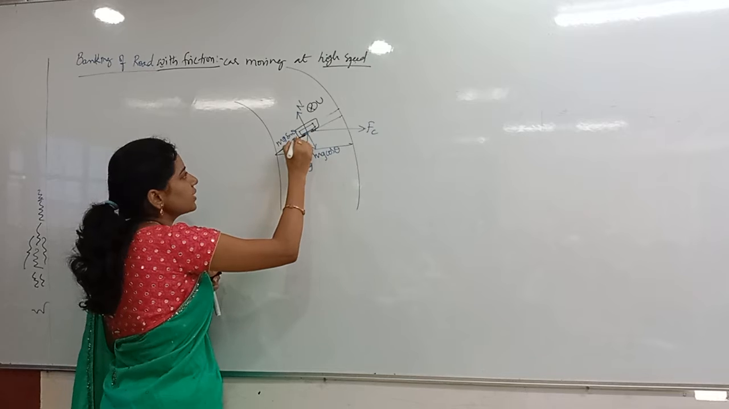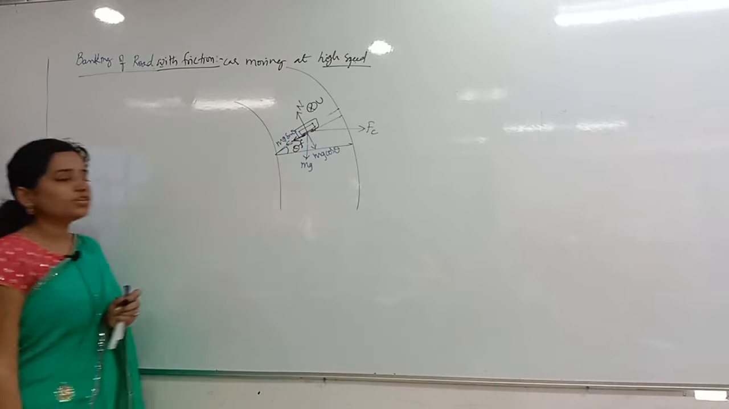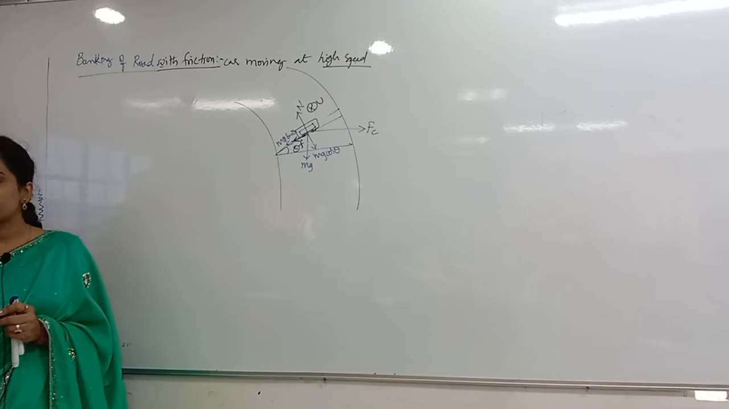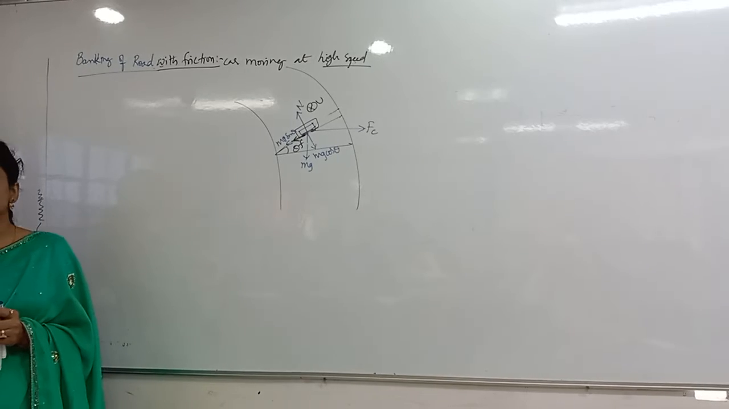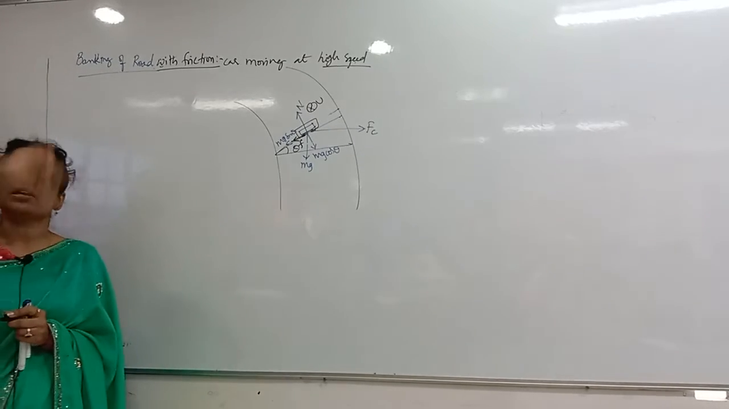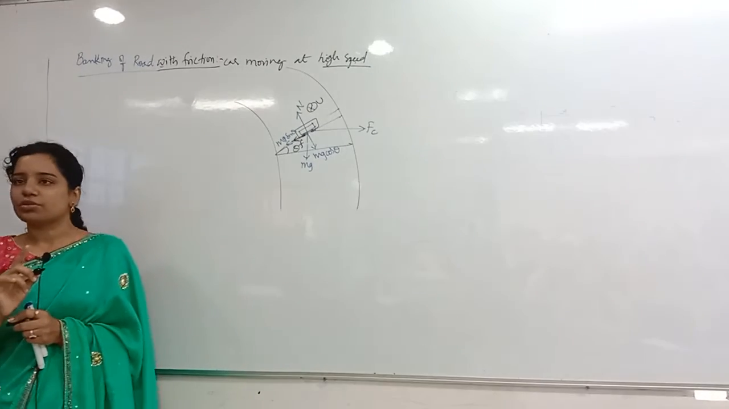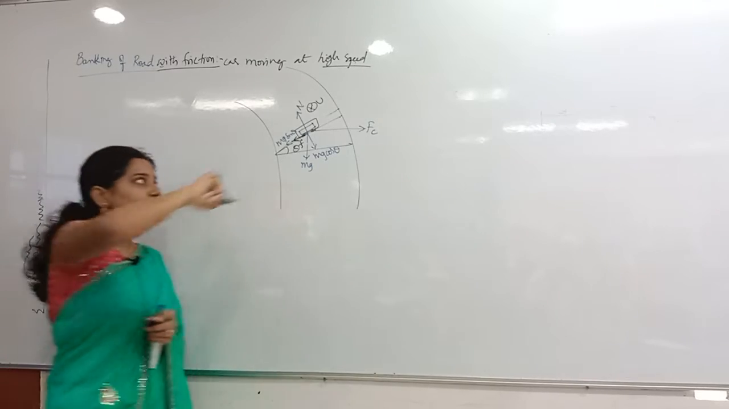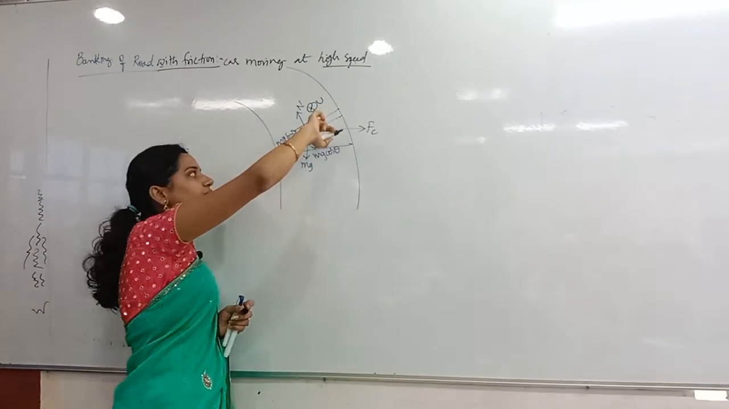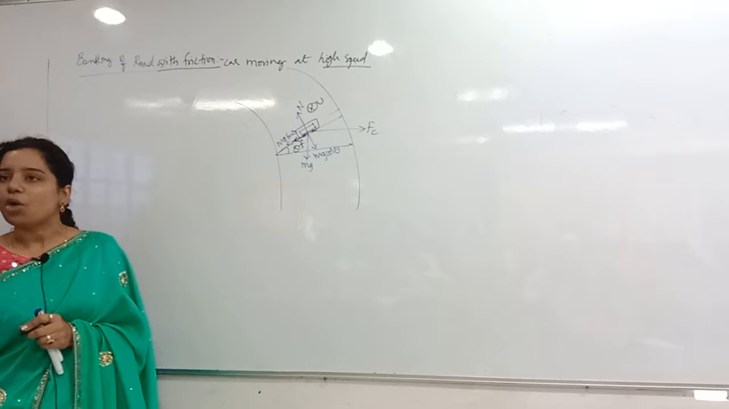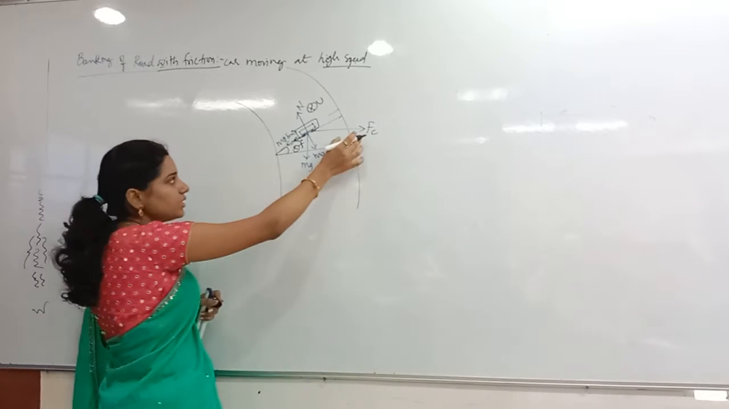Friction will act in this direction. Why? Because the car is moving at a very high speed. Whenever it is moving at high speed, it will have the tendency to fly off away from the road. Since it is flying off away from the road, the friction is acting exactly in the opposite direction. Now this is Fc.